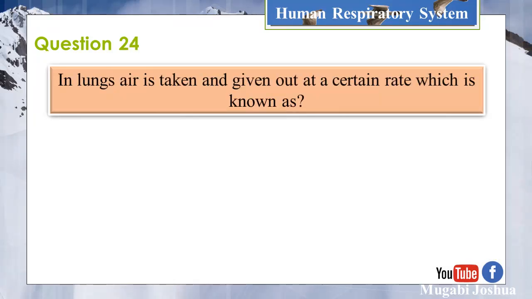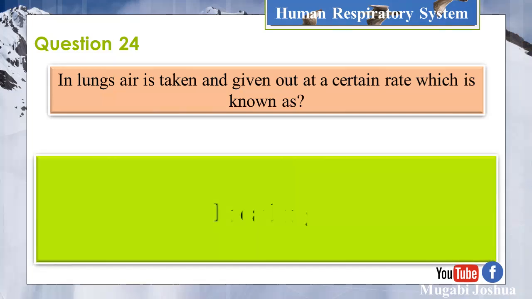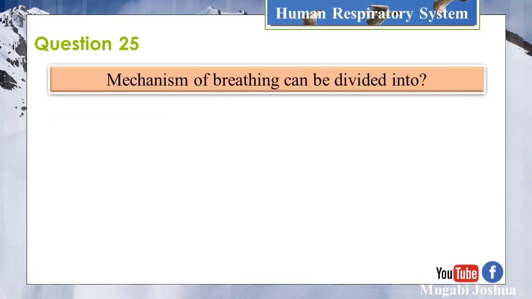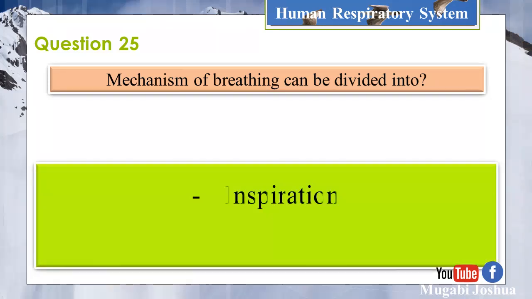Question 24. In lungs, air is taken and given out at a certain rate, which is known as breathing. Question 25. Mechanism of breathing can be divided into inspiration and expiration.